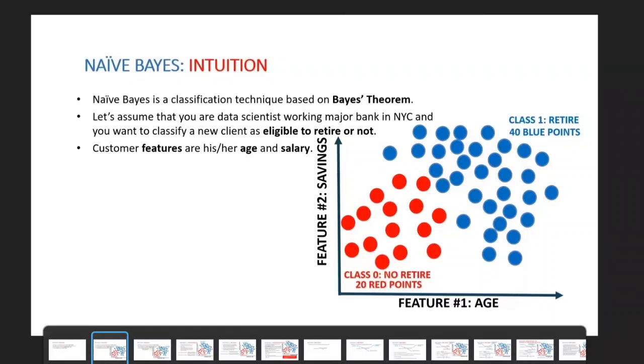Now, here there is one particular person. His age is this one and his savings is this value. This is the data point. For this data point, there is a new customer, whether this person has to retire or not to retire. In the decision tree, we do it in a different way. In KNN, we do it in a different way. In KNN, what do we do? We identify nearest neighbors. In decision tree, we first form the conditions for the original data, and based on that, we predict.